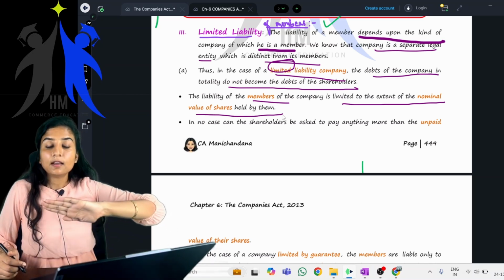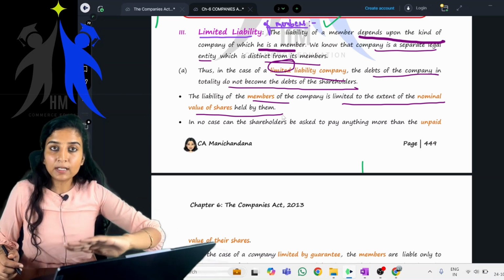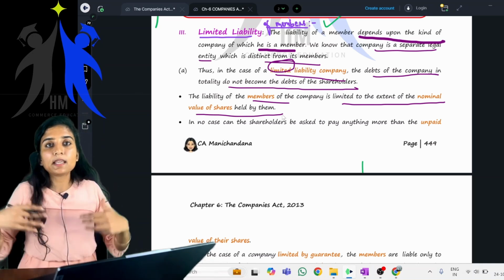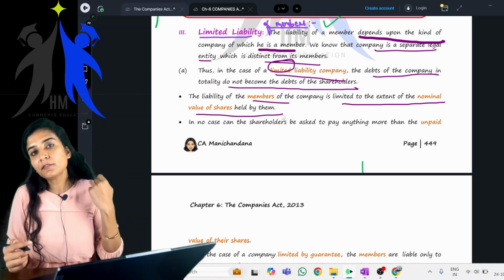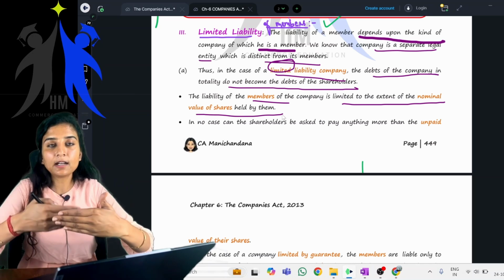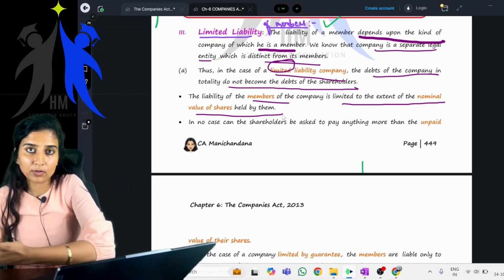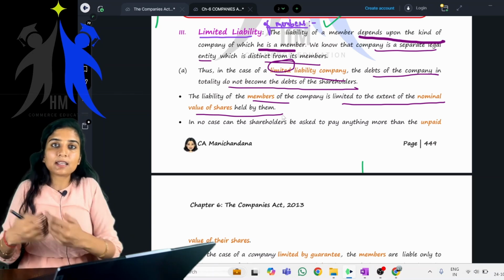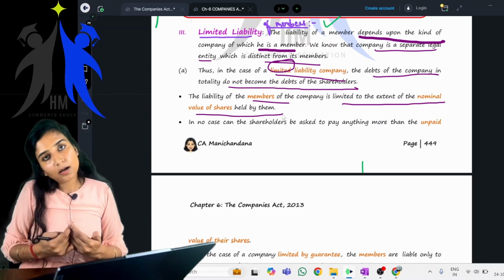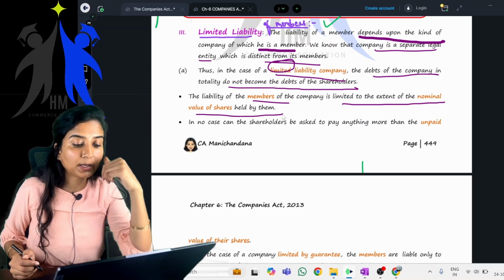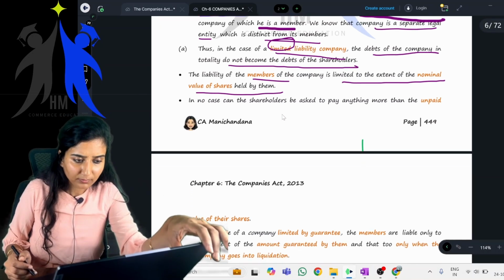My liability is limited to that particular 1 lakh. If I have paid the entire 1 lakh, then the company cannot ask even a single rupee from its member. Say for example, in that rupees 1 lakh, I have paid only 60,000 or say 50,000. Now the balance amount it can ask from the members of the company in case of a limited liability company limited by shares. Getting it? Yes, ma'am.